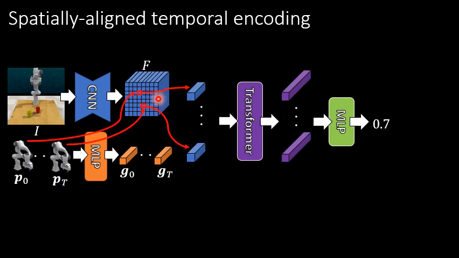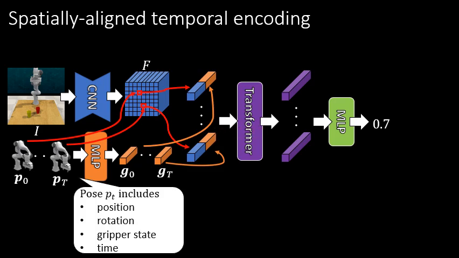To remove useless features, we propose spatially aligned temporal encoding. We assume that most meaningful features are located along the motion trajectory. Based on this idea, image features corresponding to each pose are extracted. The extracted features are concatenated with pose feature and fed into the transformer.